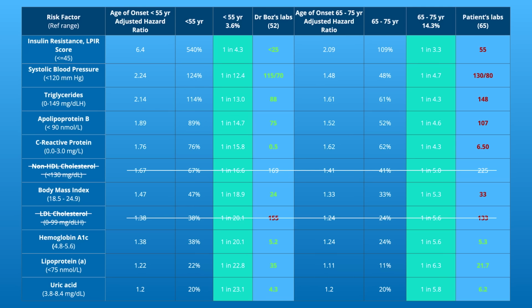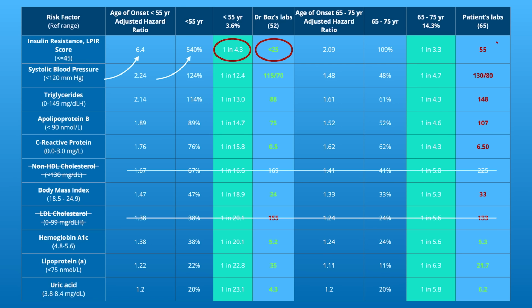The part that shocks me is to look at the difference of risk in a hemoglobin A1c, yeah, your average blood sugar, and compare that to this LPIR. LPIR is, as insulin is rising, what is it doing to these particles in your circulation? And that happens early in the process. Unlike what happens with hemoglobin A1c, the average blood sugars stay controlled for years, for decades, but the amount of insulin it takes to control that is often a mystery to me and to you.